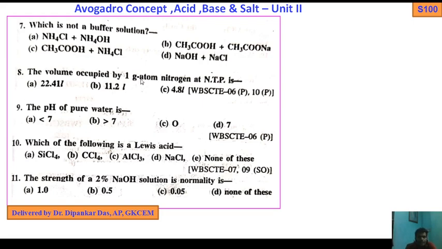The volume occupied by 1 gram atom of nitrogen at NTP is: 22.4 liter, 11.2 liter, or 4.8 liter. I have already discussed this during the discussion of moles, Avogadro number, equivalent weight, gram equivalent weight, and gram atomic mass. Everything I have discussed.